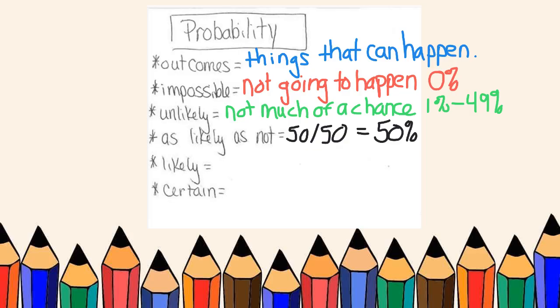Likely means it is probably going to happen. That is between 51 and 99%. I think it's going to happen, but I can't guarantee it.